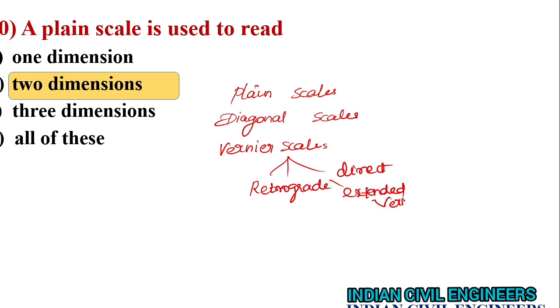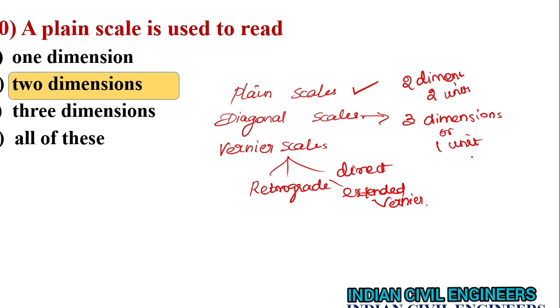Okay, and this plane scale is used to read two dimensions, which is 2 units. Okay, and this diagonal scale can read 3 dimensions, either it can be 1 unit digit and 2 fraction digits. Fine. Next question.